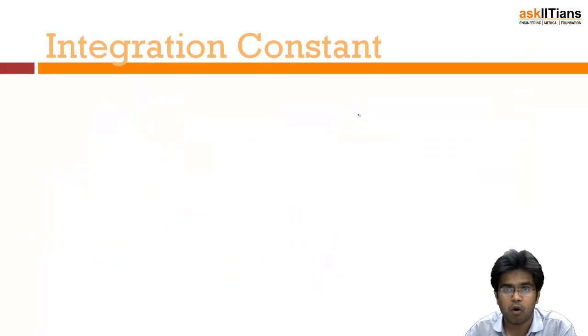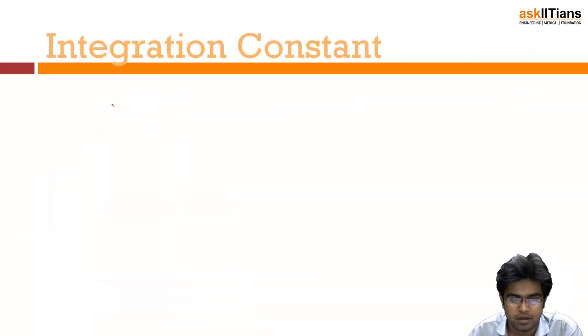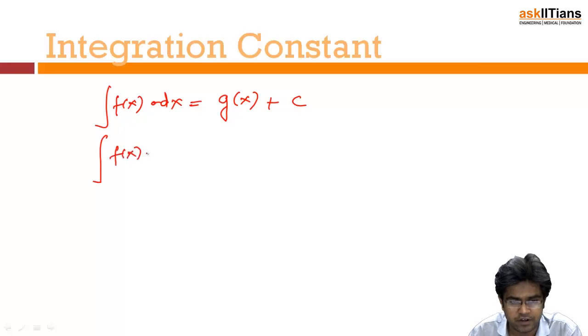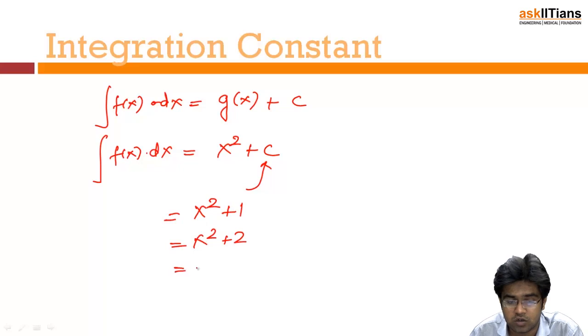Now there is one important thing, the integration constant. Suppose that the integration of f(x) dx is g(x), then we add a constant of integration, that is c. Why is this constant of integration important? Suppose the integration of a function f(x) dx is x square plus constant. Now this constant can vary: x square plus 1 or x square plus 2. This constant can be anything depending upon the nature of the curve.